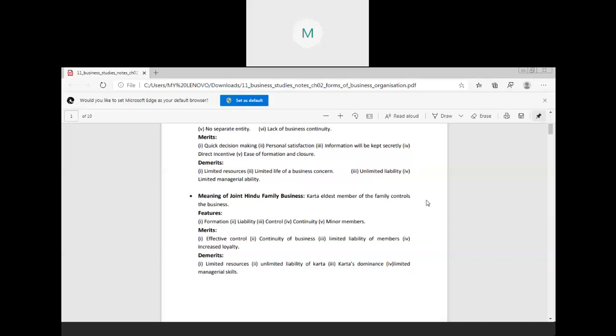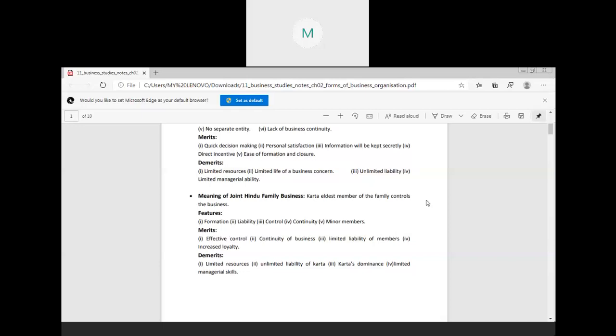Okay. Now the second is your liability. The liability in case of your joint Hindu family is unlimited in case of your Karta and limited in case of other members of the family. Means Karta is having unlimited liability, means the personal property of the Karta can be sold to pay the debt, and other members of the family are having the limited liability, means their share in the ancestral property can only be sold, but their personal things cannot be sold. Okay.